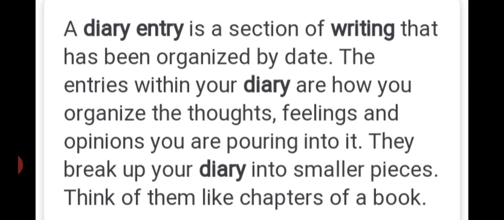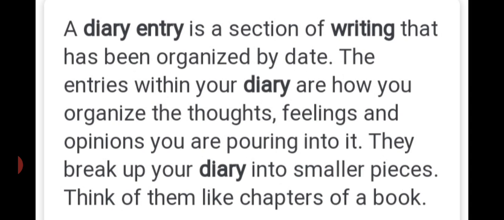Do you know, students, what is a diary? Diary writing, a diary entry. A diary entry is a section of writing that has been organized by date. So, what is needed? First of all, the date must be there while you are writing a diary.